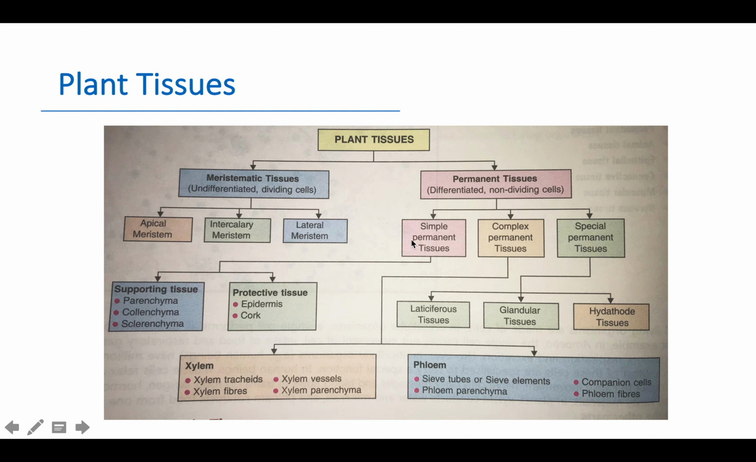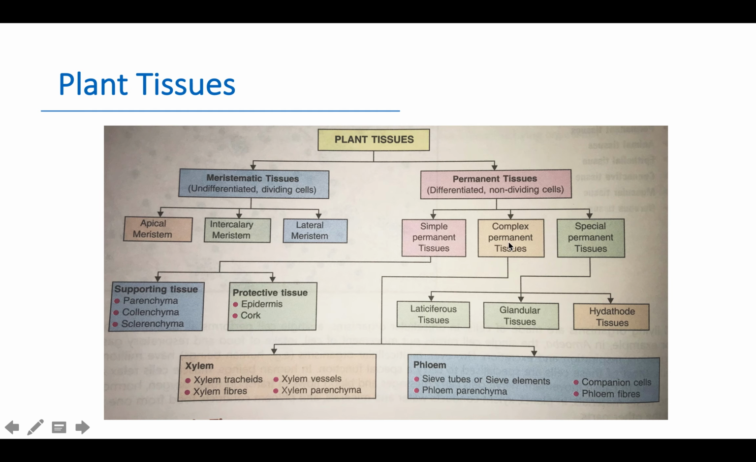Simple permanent tissues are further classified into two groups. One is supporting tissue and the other is protective tissue. Supporting tissues are further of three types: parenchyma, collenchyma, and sclerenchyma. Protective tissues, which protect the internal part of the plant body, are the outermost epidermis, and then cork.